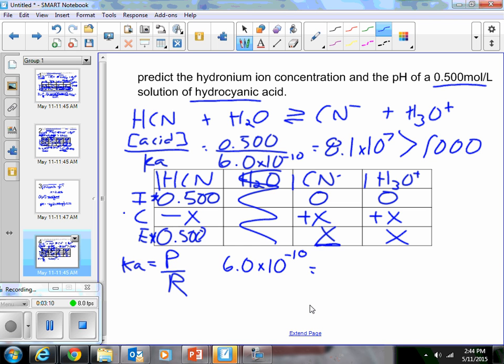Substitute in products, which is X times X. So we can write that as X squared over reactants, 0.500. So when we set this up to solve, we'll start by multiplying both sides by 0.500 to cancel here, which will give us